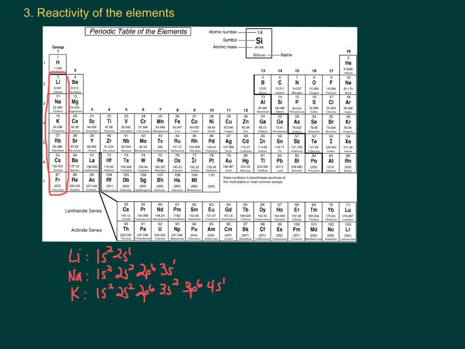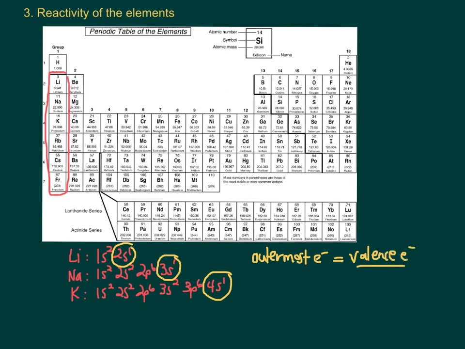And you'll notice that each one of them ends up with their outermost energy orbital having only one electron. We call that outermost electron a valence electron. So that's the word for an outermost electron, valence electron.